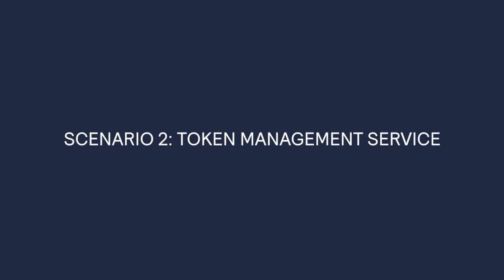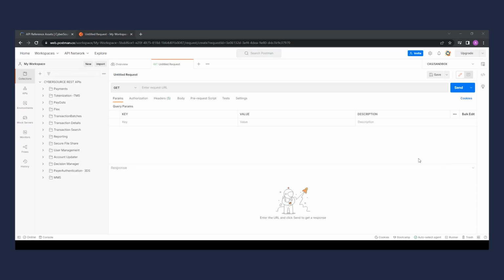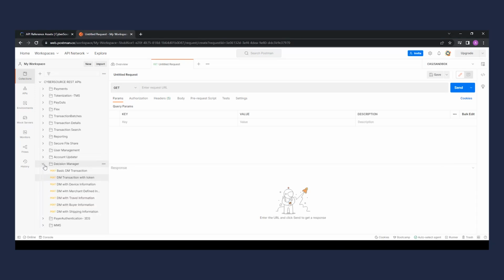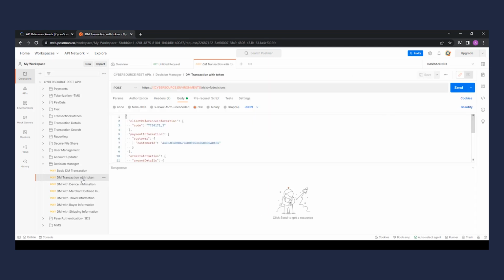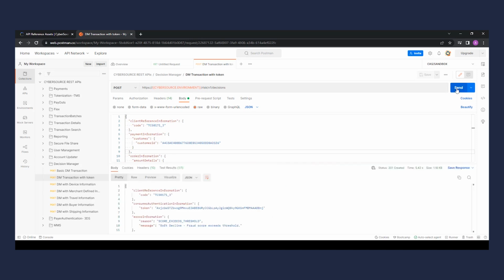Once we get the response of the call, we will know if the authorization was successful or not. In the second scenario, we will show you how the token management service can be integrated with other modules like Decision Manager. Let's say we want to run a fraud scoring test against a certain customer. In order to achieve this, we need to make a POST API call to the risk v1 decision REST API endpoint, specifying the token ID that represents the customer in the customer ID property, of the customer object that belongs to the payment information parent.